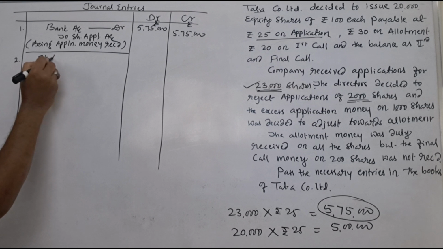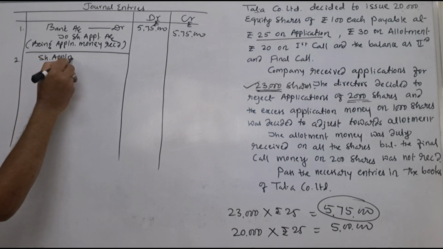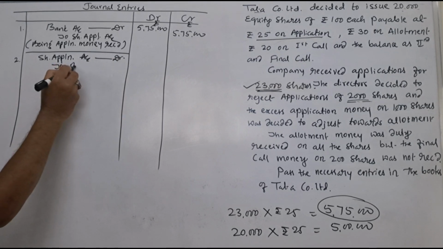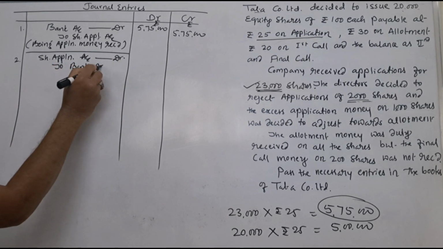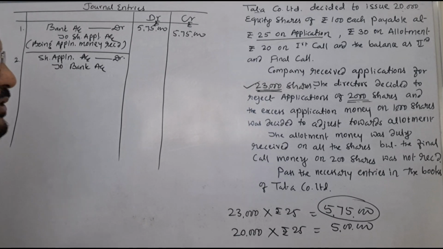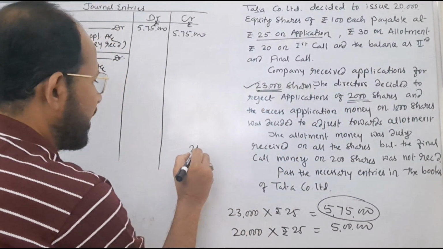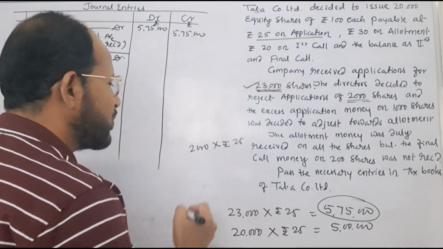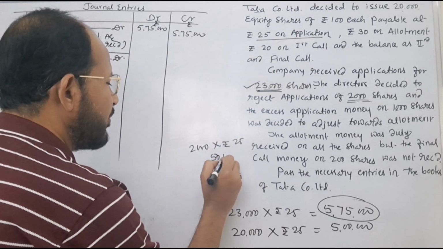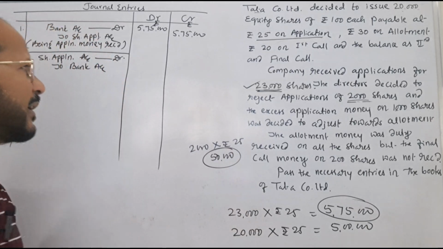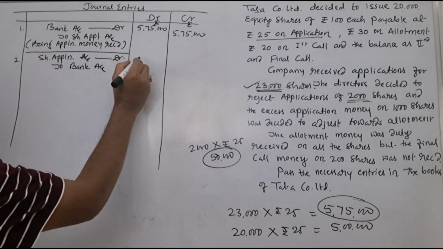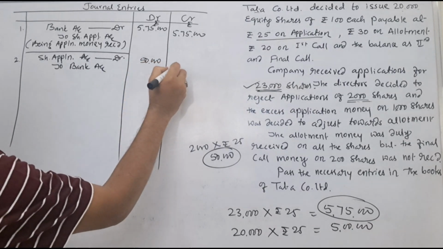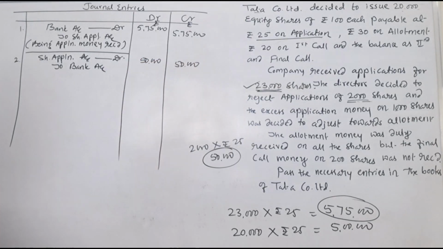Share application account is to be debited to bank account. How much amount does it come to? See, 2,000 shares into rupees 25 per share, it comes to rupees 50,000. This 50,000 is returned to the applicants along with the letter of regret. 50,000 and rupees 50,000.